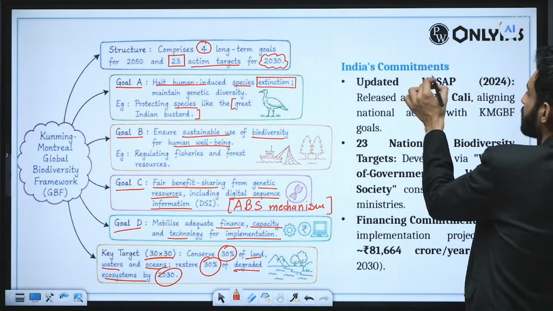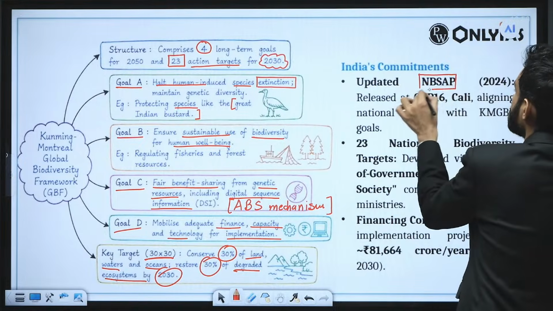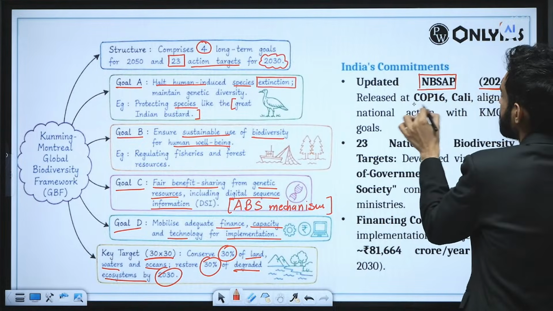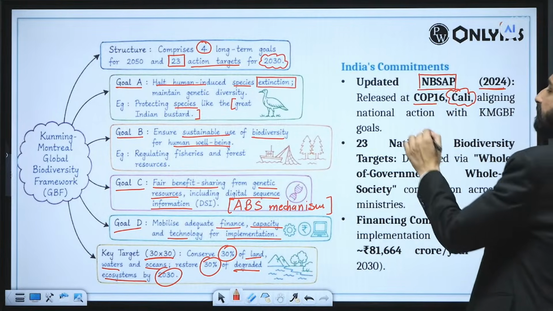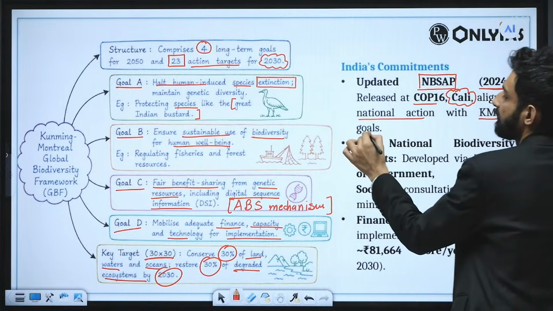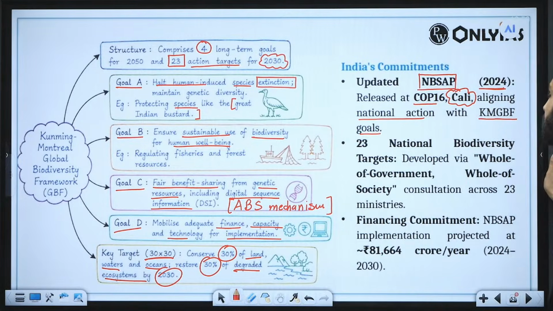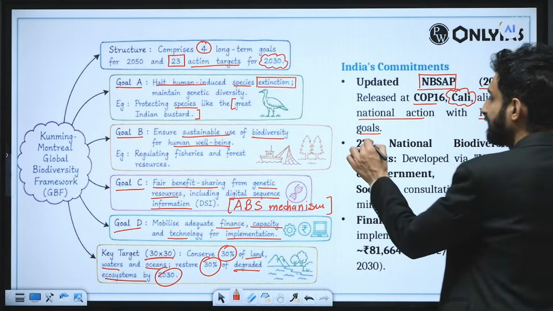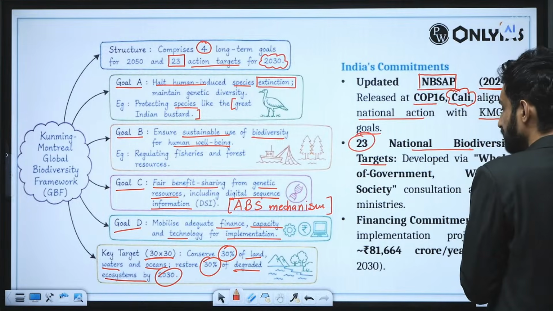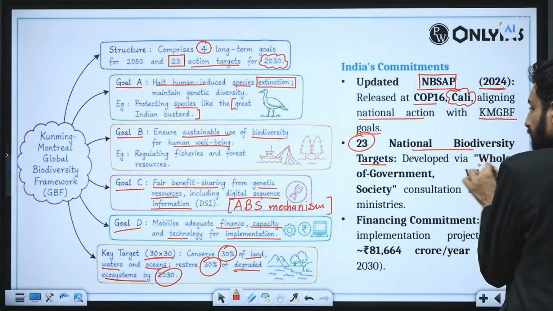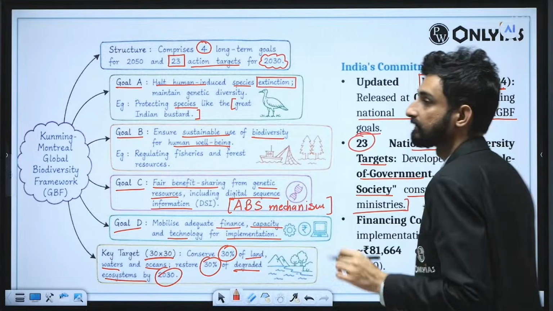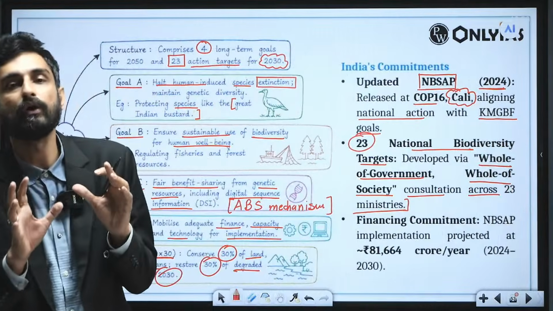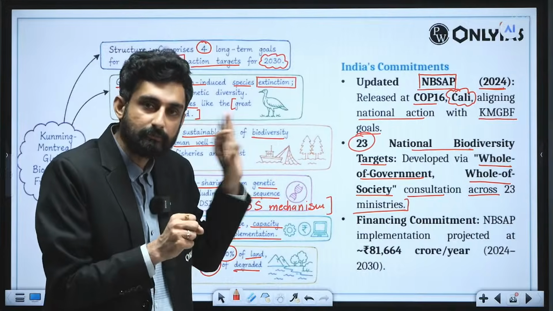So the context here is these are India's commitments. India updated the National Biodiversity Strategy and Action Plan in 2024 and released it at the COP, which happened in Cali, Colombia, in the South American region, aligning the national action with the KMGBF, that is the Kunming-Montreal Global Biodiversity Framework. 23 national biodiversity targets have been taken, developed in the context and philosophy of whole of government, whole of society consultation across 23 ministries. So it was all-inclusive and all the stakeholders were taken into account.